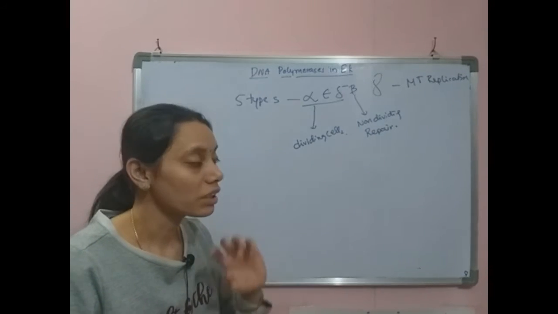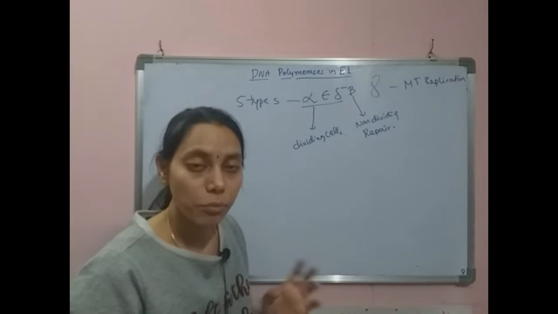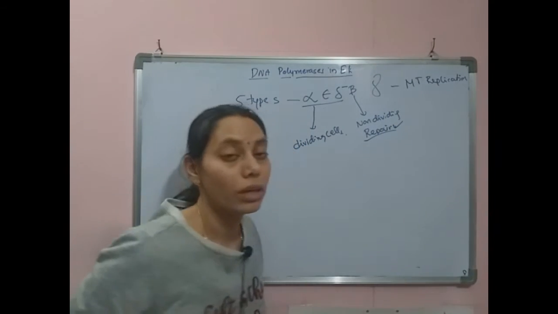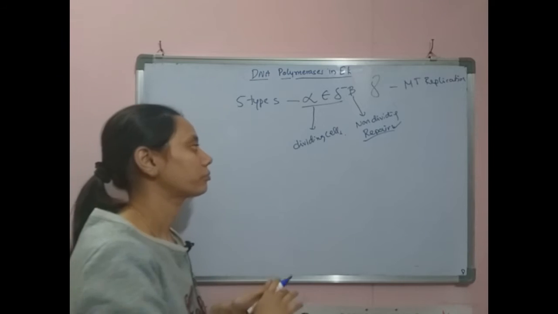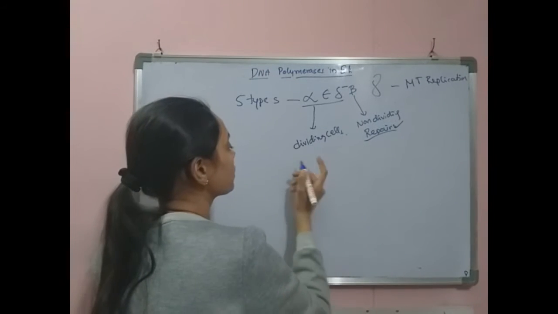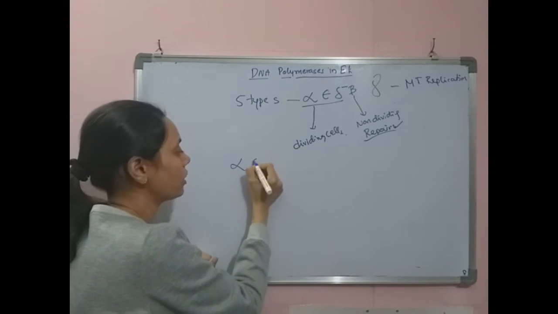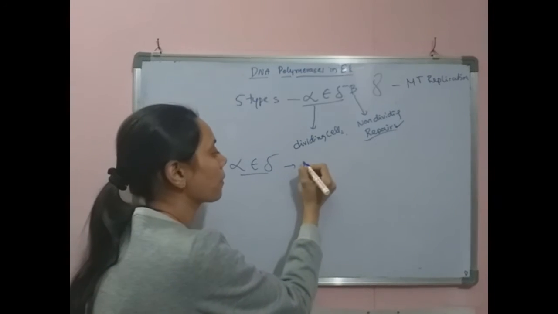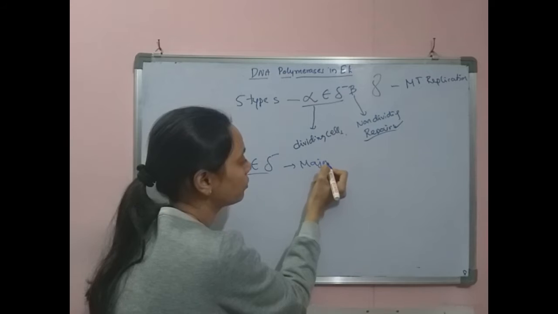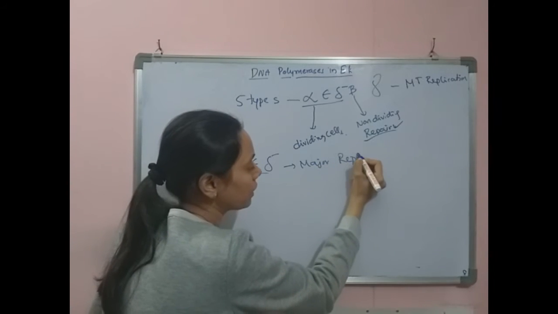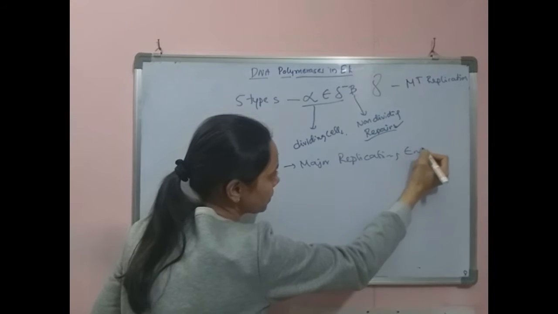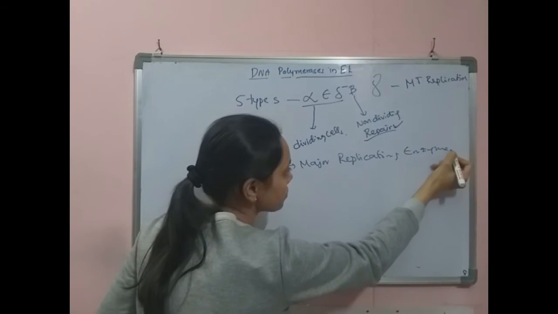So it might have an important role in the process called DNA repair. The other thing is alpha, epsilon, delta. These three are considered to be the major replicating enzymes. Further evidence for the identification of these three as major replicating enzymes came from two kinds of experiments.